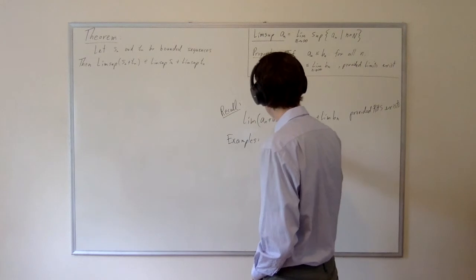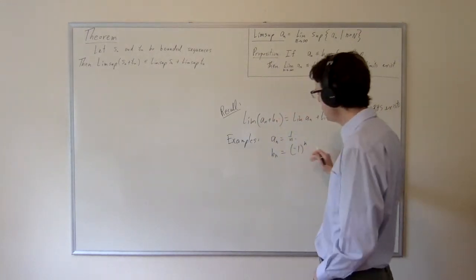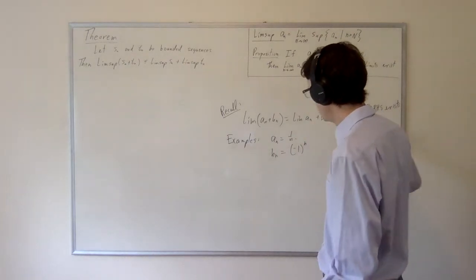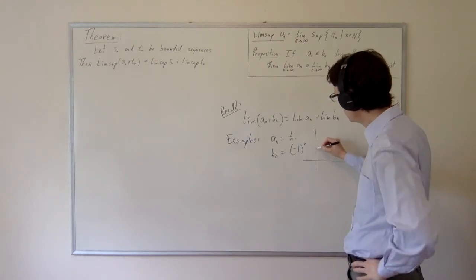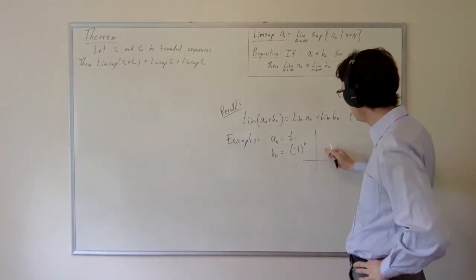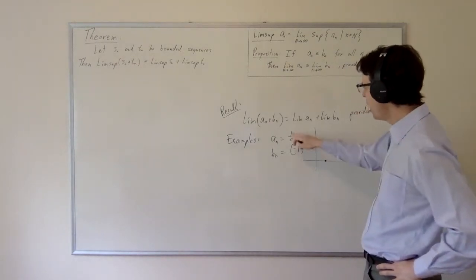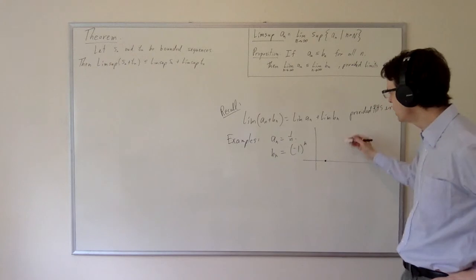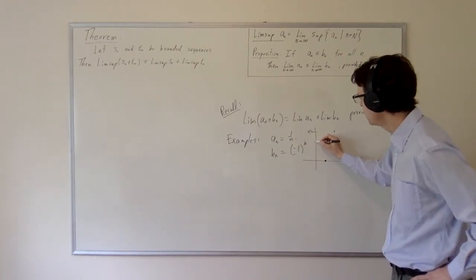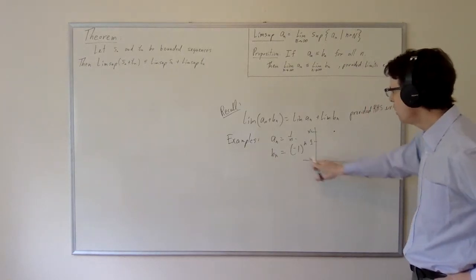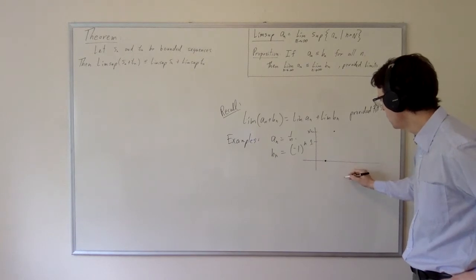If we let a_n be 1 over n and b_n be (-1)^n, then b_n will alternate and a_n will just decrease. If we plot this, we're going to start with minus 1 and then plus 1, so we'll start with 0. And then at 2, we'll get a half, and then we'll get positive 1. So this takes us all the way up to, let's say this is 3 halves, and I suppose that puts 1 here. And then we'll get minus 1 plus a third, so that would be down to 2/3.